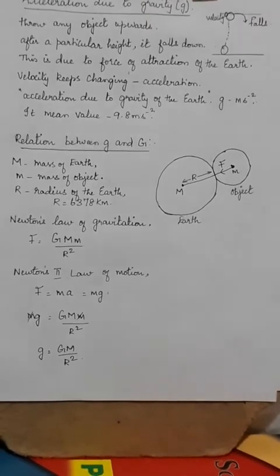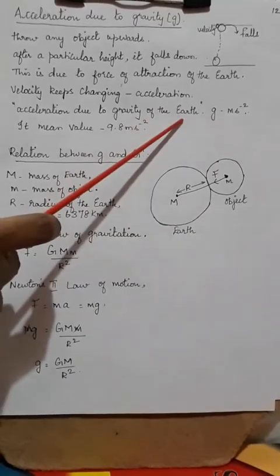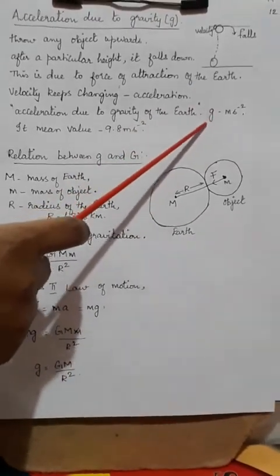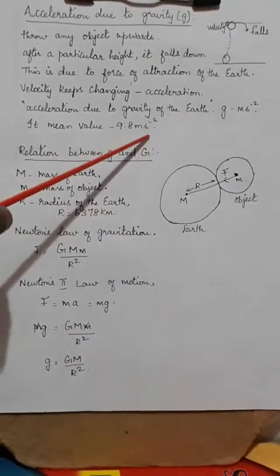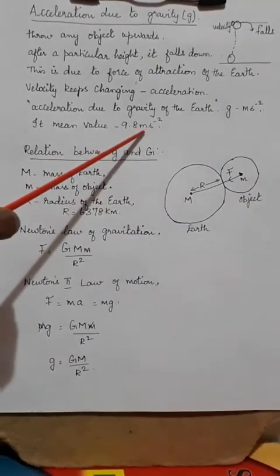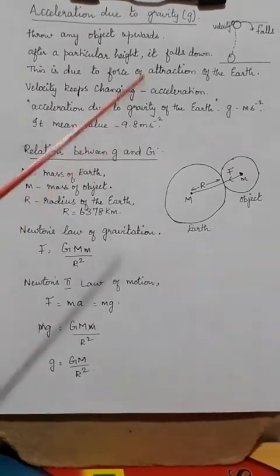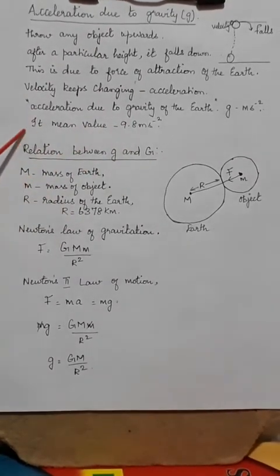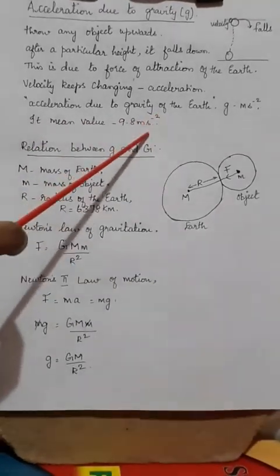So I can call that the acceleration due to gravity of the earth. It is denoted by g, and its unit is the same, meter per second square, and its average value is 9.8 meter per second square. I will say why it is a mean value later, but for the time being you just learn it as the mean value 9.8 meter per second square.